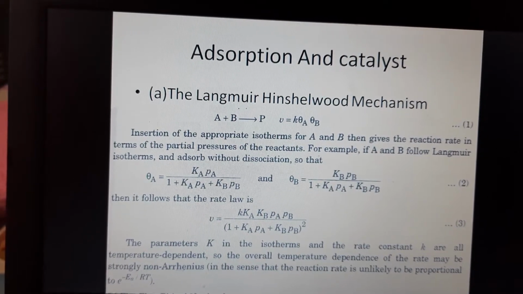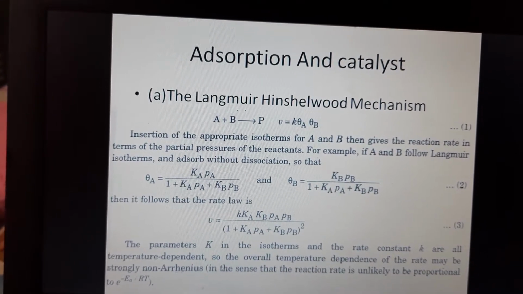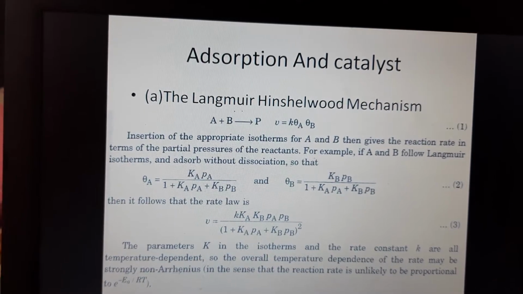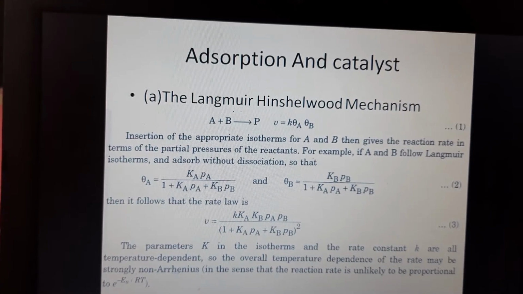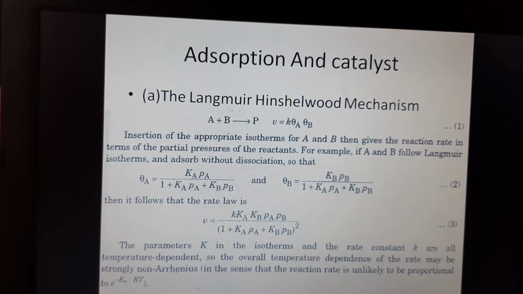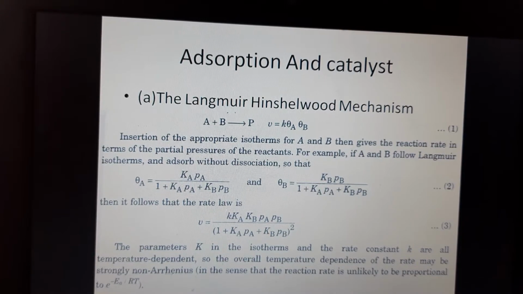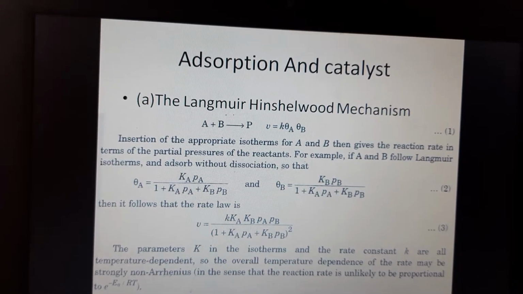Then it follows that the rate law is V is equal to k Ka Kb Pa Pb upon 1 plus Ka Pa plus Kb Pb whole square.